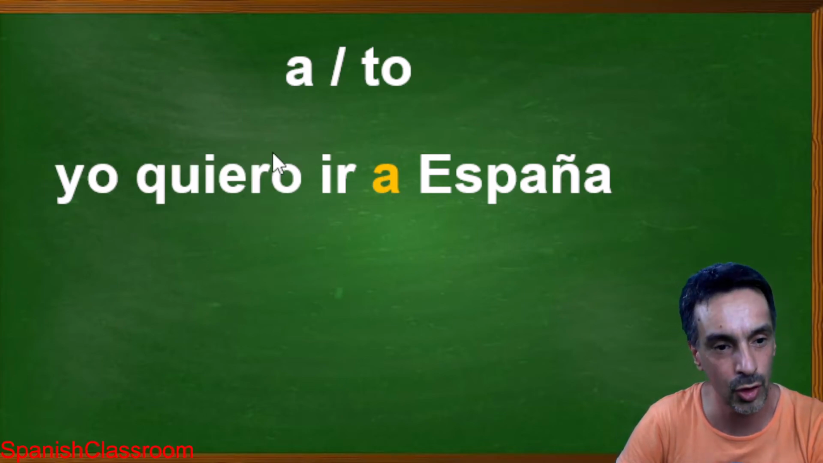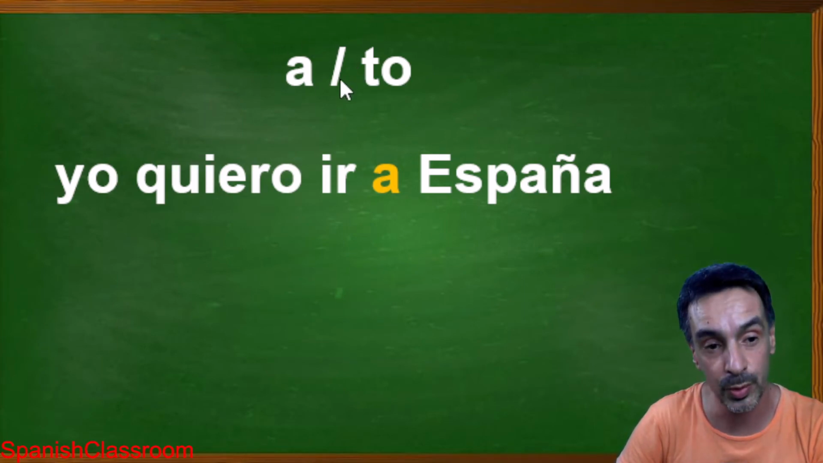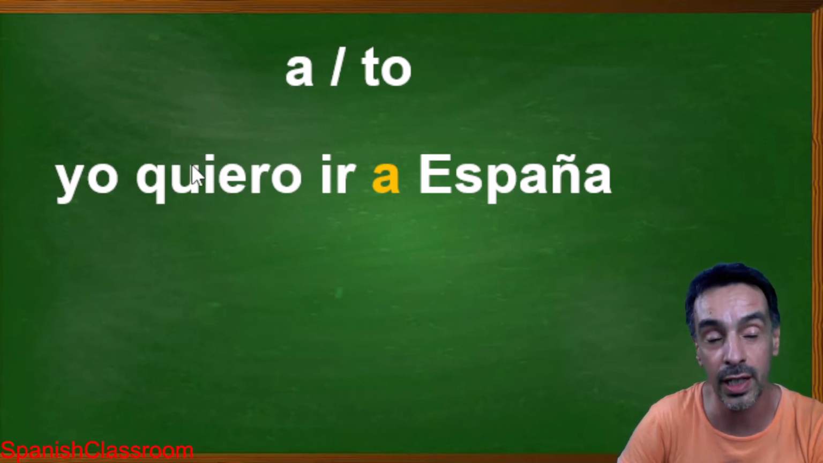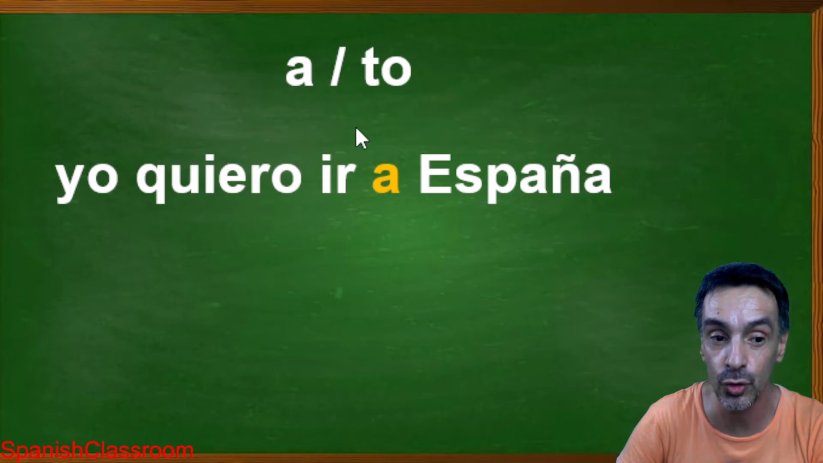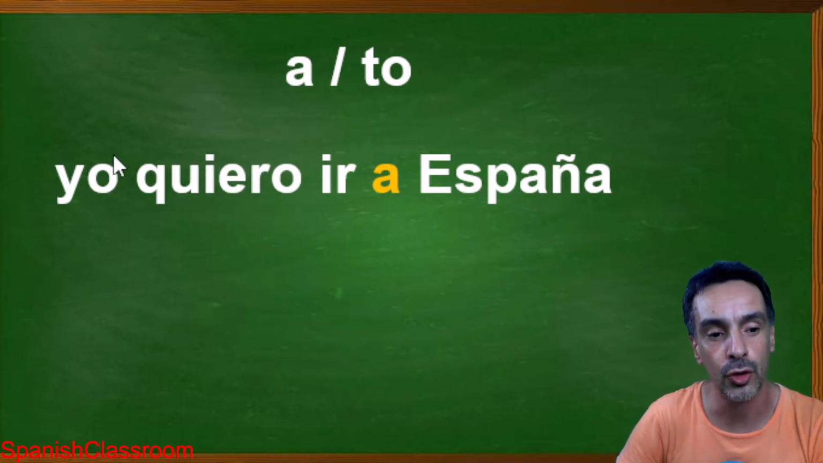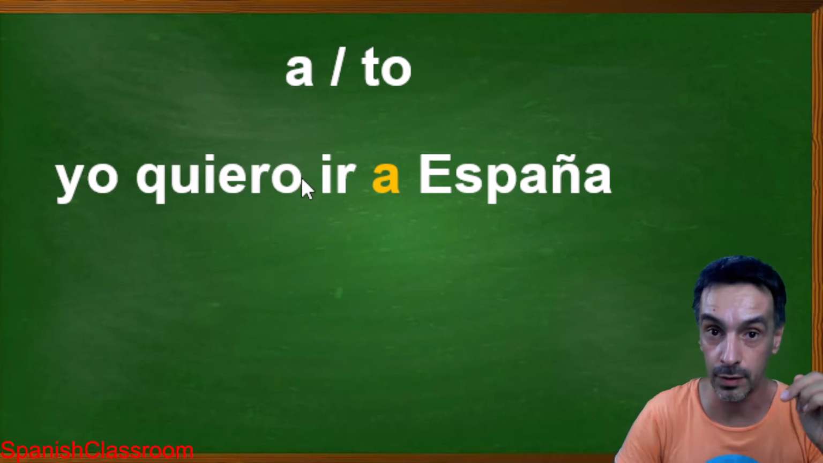Remember that even though I'm working with the verbs, the idea is to show you how to use the preposition a, right? Don't focus much on the yo quiero ir. I'm just giving you an example. It's very helpful as well, for sure. So you conjugate the first verb. The second verb remains in infinitive, the verb to go.